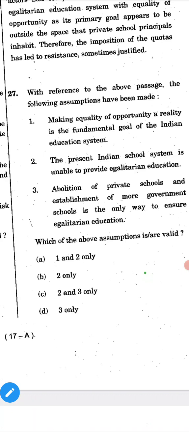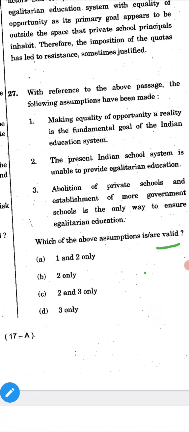Making equality of opportunity a reality is the fundamental goal of the Indian education system. The present Indian school system is unable to provide egalitarian education. Yes, now, so egalitarian Indian school system, it's a little bit unable to provide.